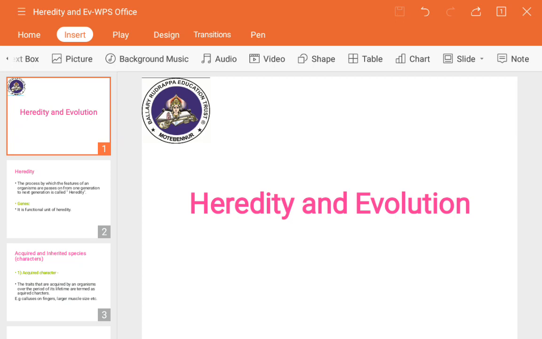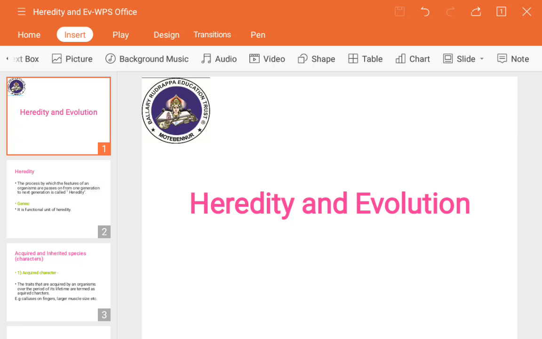So here we are going to learn about what is meant by heredity and what is meant by genes. That is just a basic thing, just to understand, because the whole chapter is not in the syllabus but some little portion is there, so it will be better just to understand what heredity and genes are, then you can easily understand a further portion.